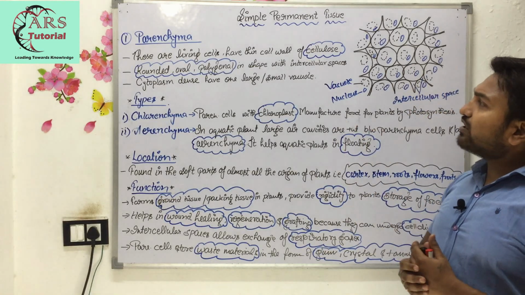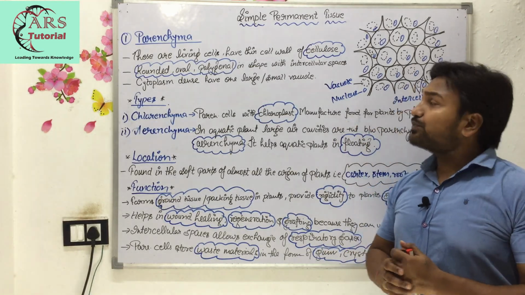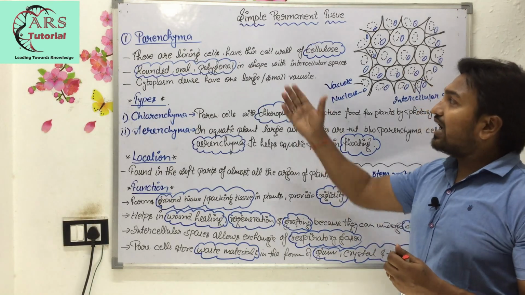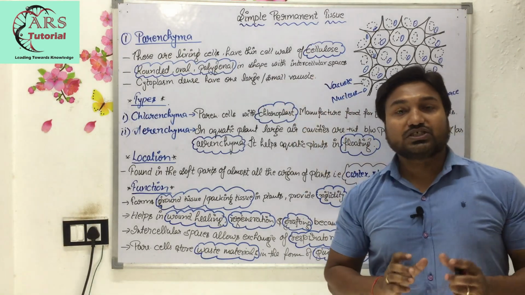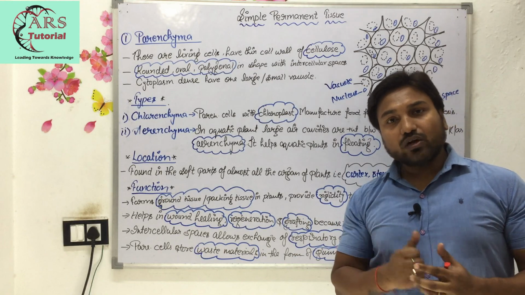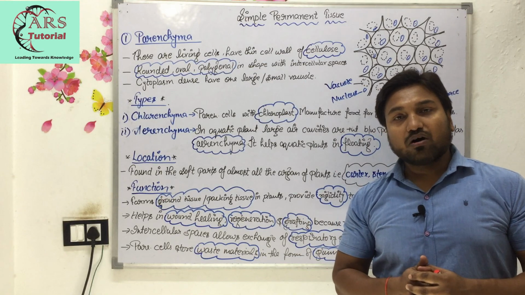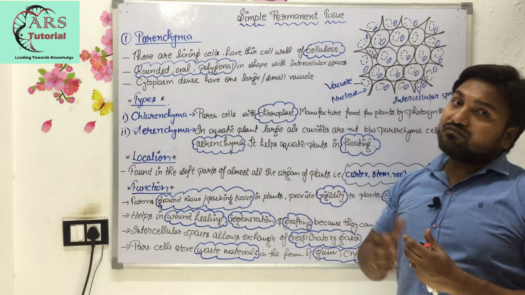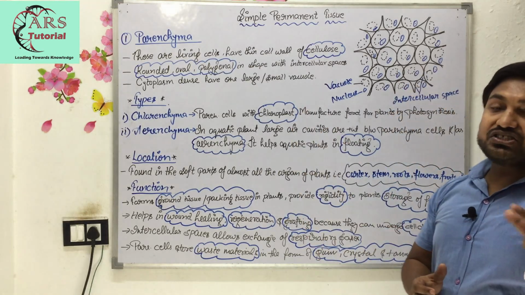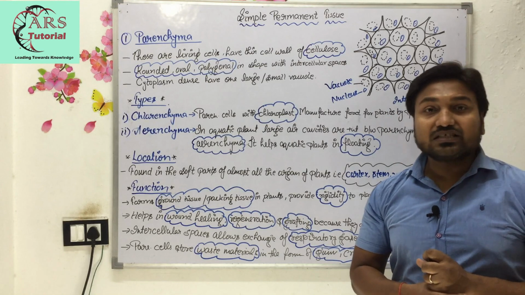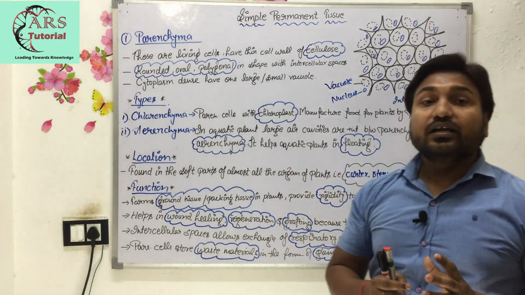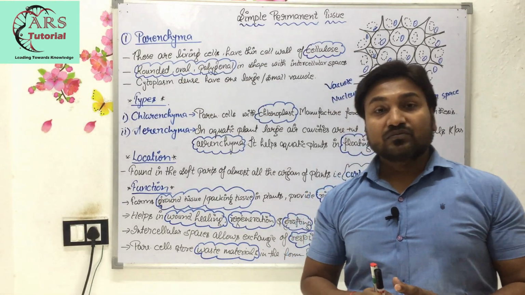The first point is that parenchyma tissue consists of living cells having a thin cell wall which is made up of cellulose. Next point, the shape of parenchyma cells is round, oval or polygonal with intercellular space.